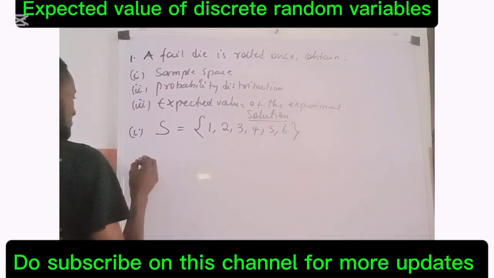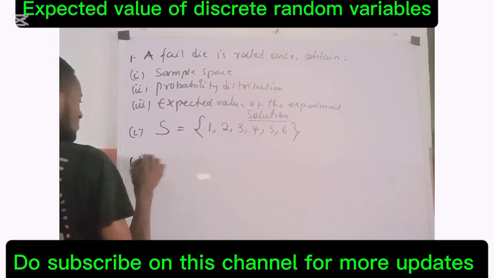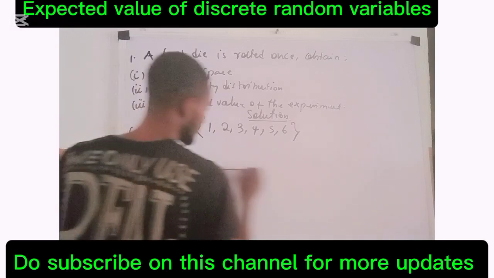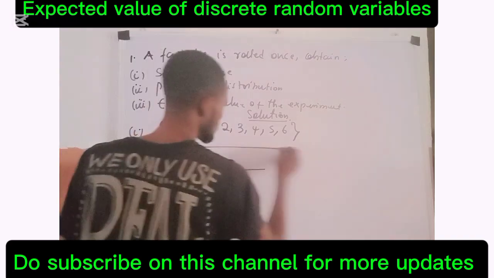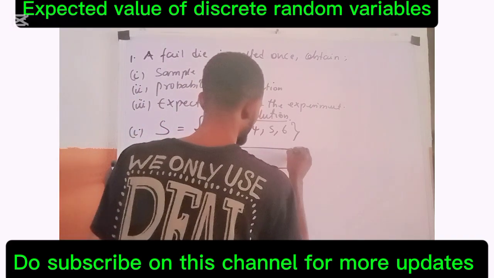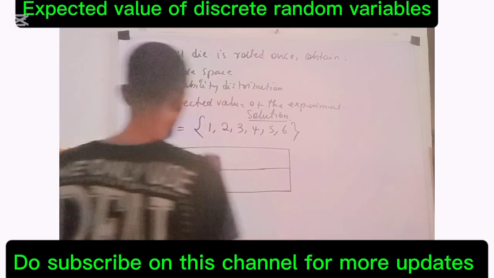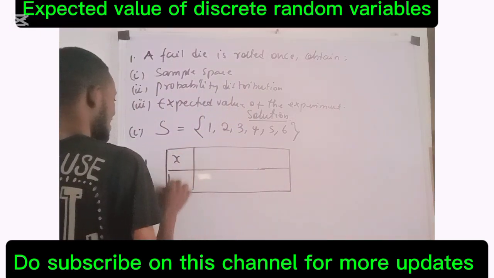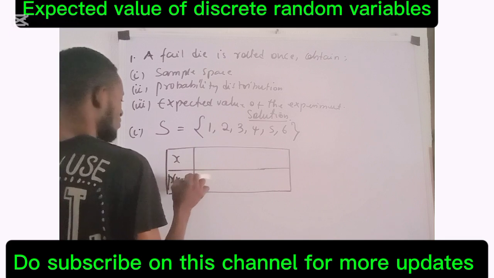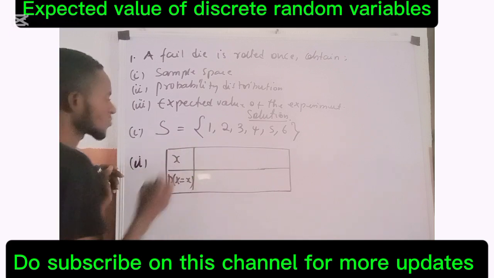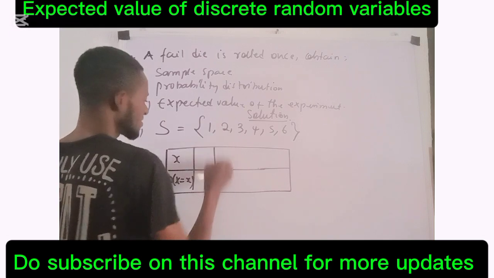So I have a table this way. Here is my x, here is my P of capital X equals small x.